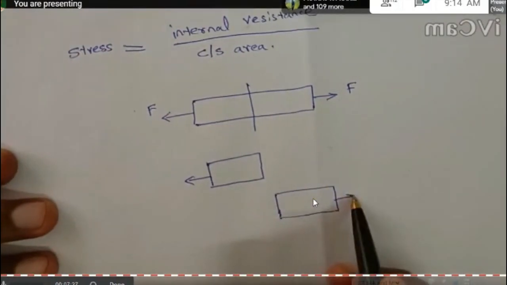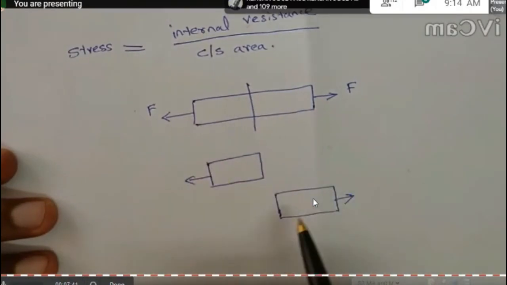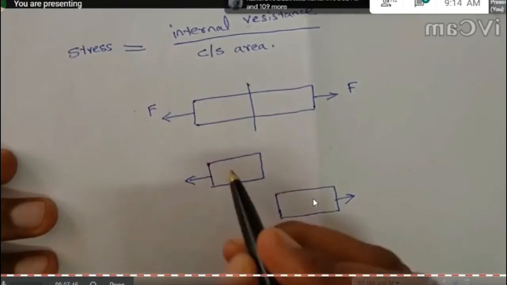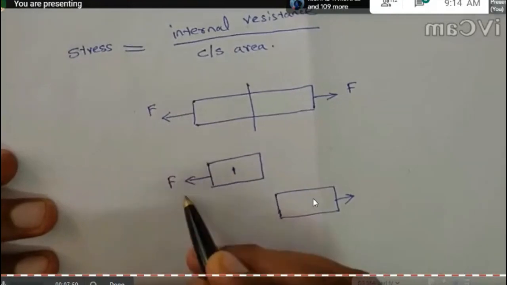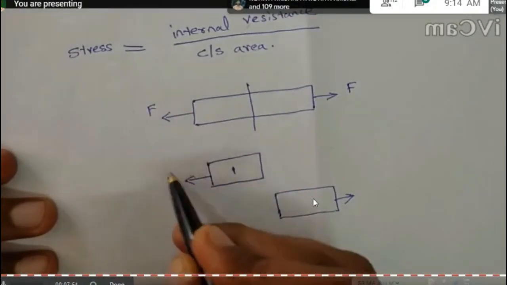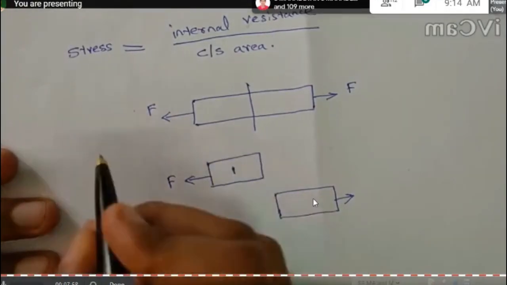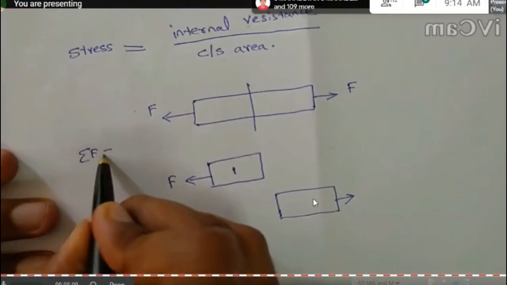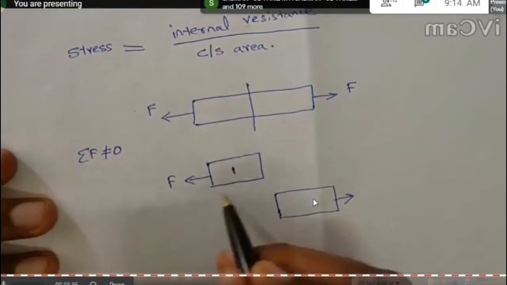If the whole body is in equilibrium, the part of the body also should be in equilibrium. For segment 1, we can see an unbalanced force to the left. So we can say this is not in equilibrium, because sum of F is not equal to 0, since there is an unbalanced force to the left.